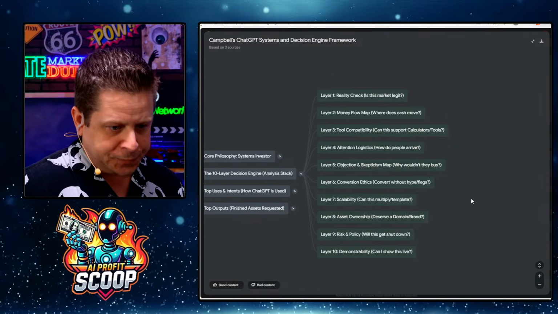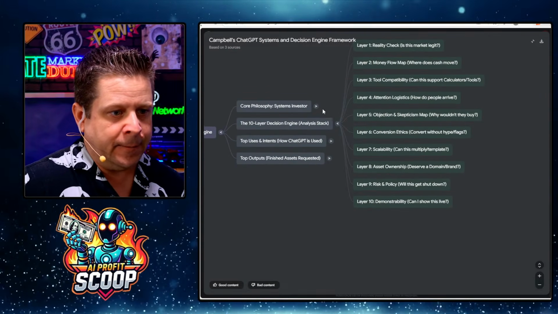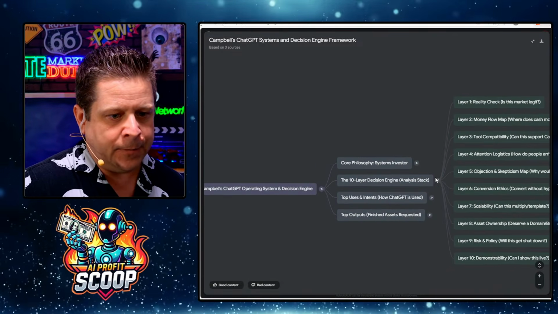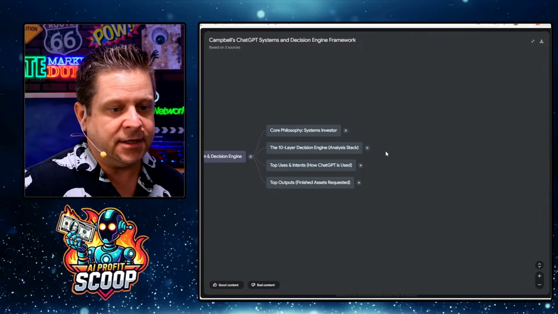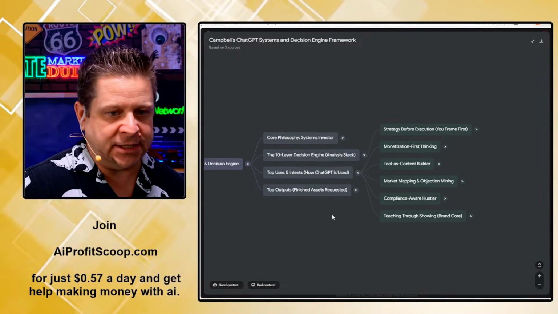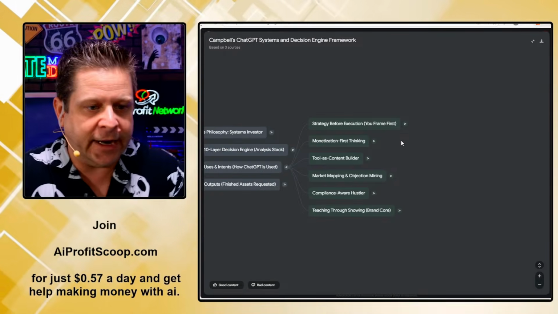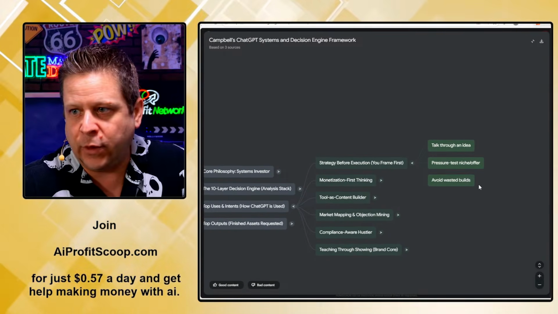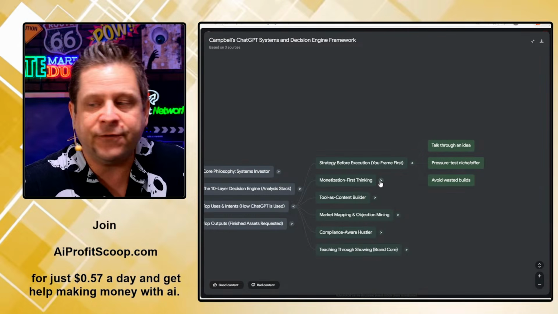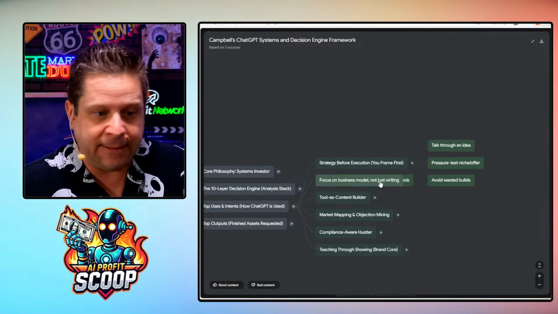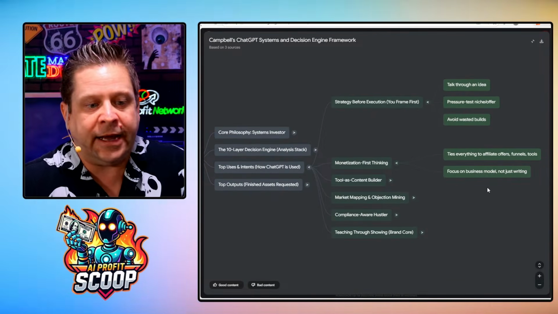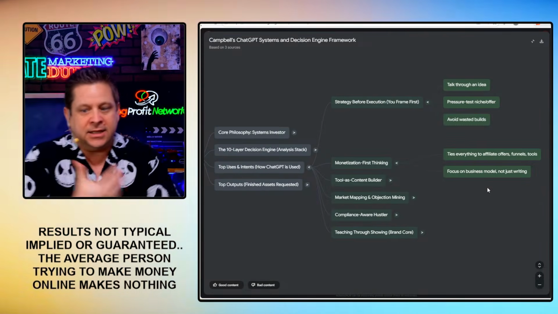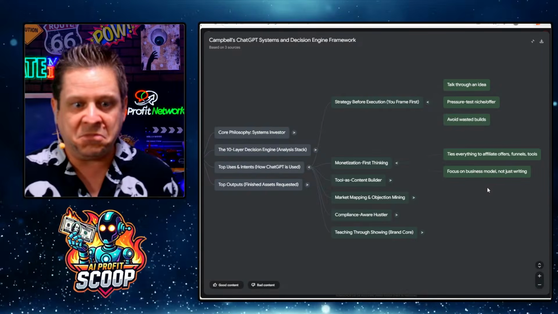Now, going back here, looking at the decision stack we had there, we also have top uses and intents. So this is how ChatGPT is used. Strategy before execution, frame first. Talk through an idea, pressure test, avoid wasted builds. Monetization first thinking. Again, notice I'm thinking about how do I make the money first? I'm here to make money, so if that's not in the process, then I'm not going to make money.